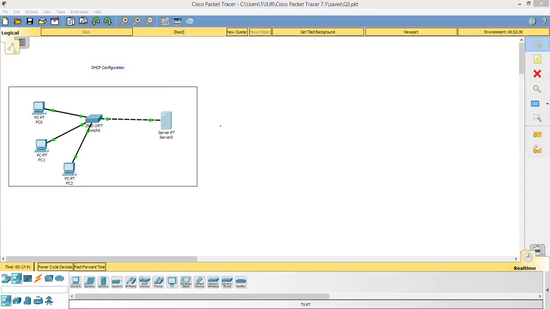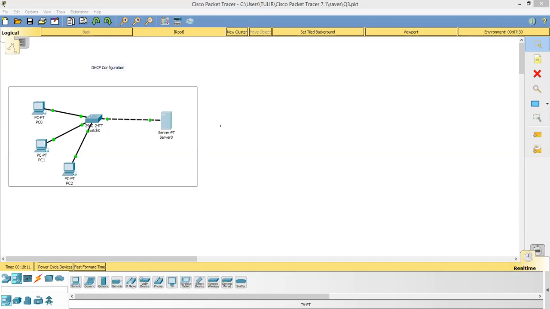So for the server, I have chosen the static IP address. This is the IP address: I have chosen 10.10.10.2. Subnet mask is 255.0.0.0 because it's a class A address. You can try with class B or class C address also. Default gateway will be the address of the switch, and DNS server, we will make it 0.0.0.0 because I don't want it to be a DNS server. It's a DHCP server.